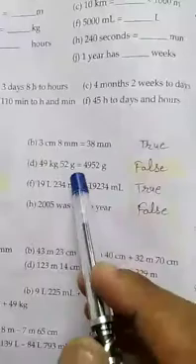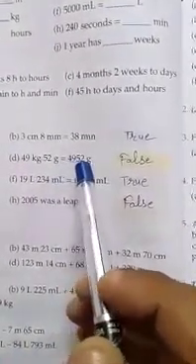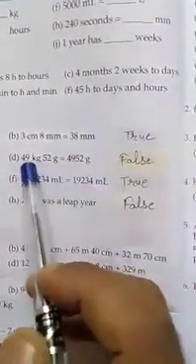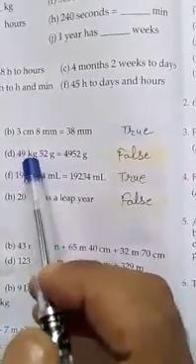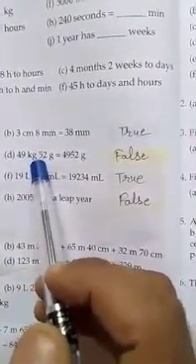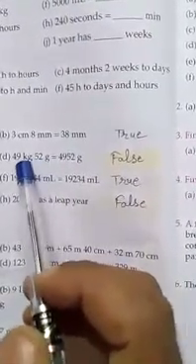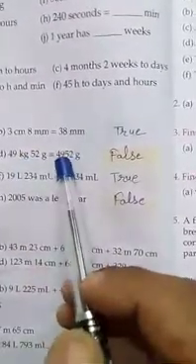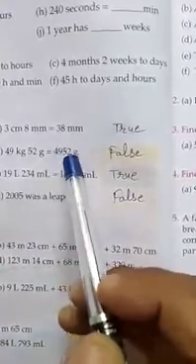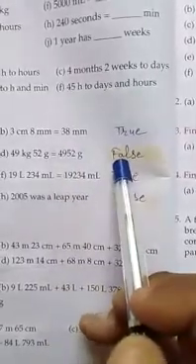Now question D: 49 kilograms 52 grams equals 4952 grams. We know that 1 kilogram equals 1000 grams. So 49 kilograms equals 49,000 grams plus 52 grams. So this is 49,052 grams, which does not equal 4,952 grams. So this statement is false. We will write here false.